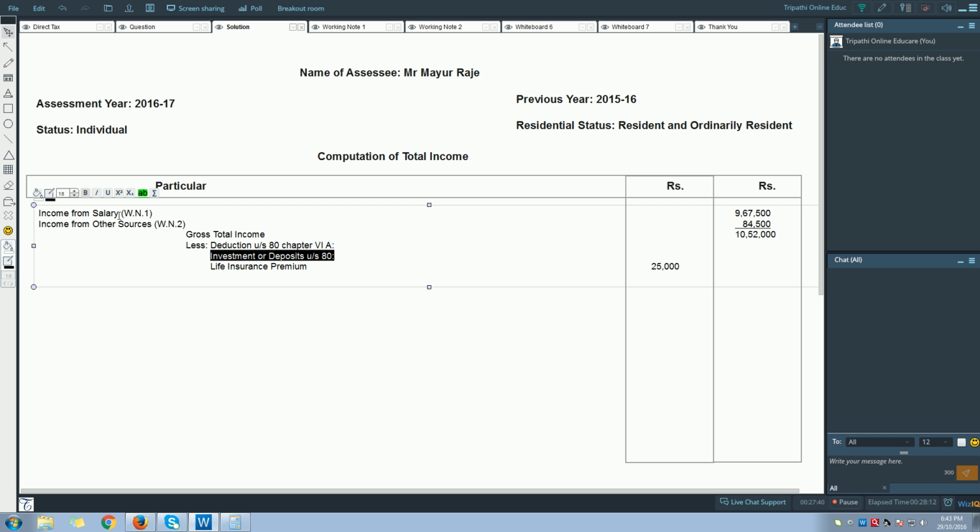Then the next, by the way, before this you must give the heading. Investment or deposits under section 80. So this is your heading.